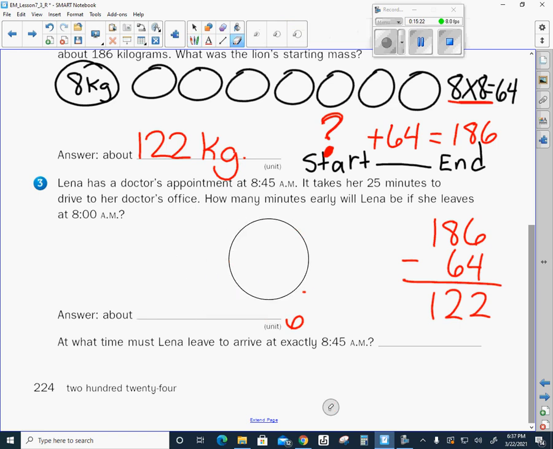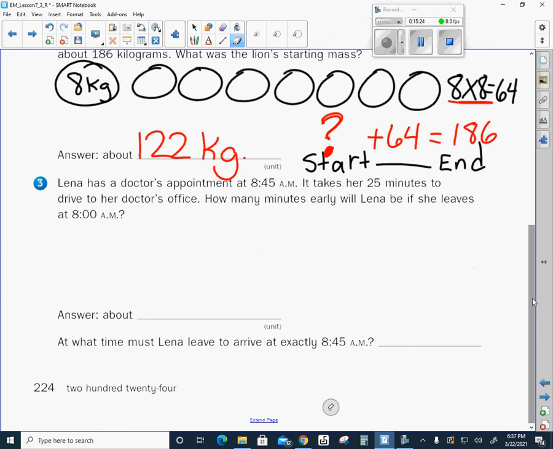All right, let's look at number 3. It says Lena has a doctor's appointment at 8:45 a.m. It takes her 25 minutes to drive to her doctor's office. How many minutes early will Lena be if she leaves at 8 o'clock a.m.?